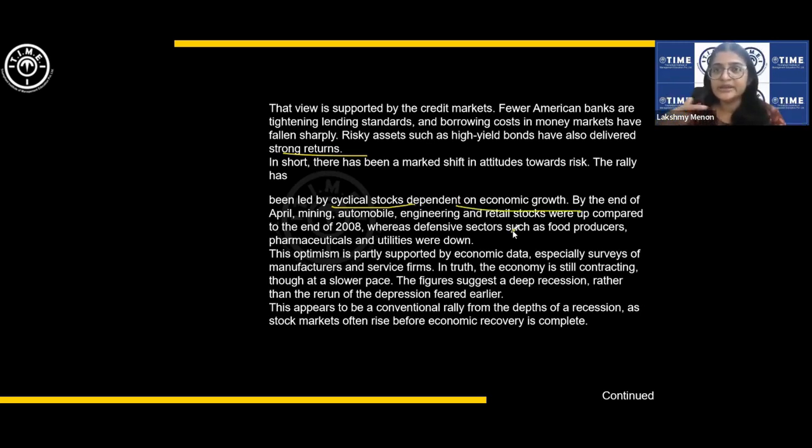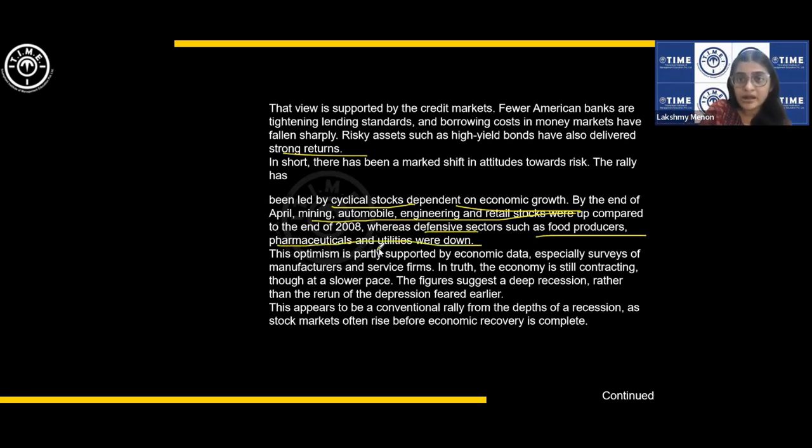Okay, cyclical, going in cycles based on the economic trends. By the end of April, mining, automobile, engineering and retail stocks were up, compared to the end of 2008, whereas defensive sectors such as food producers, pharmaceuticals and utilities were down.